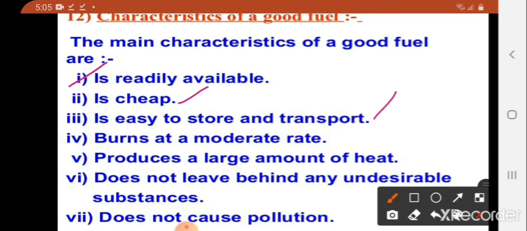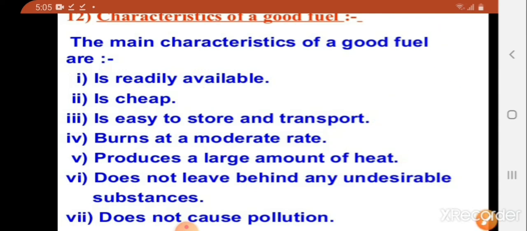It should burn at a moderate rate. It should produce a large amount of heat and not leave behind any undesirable substances, and it should not cause any pollution.